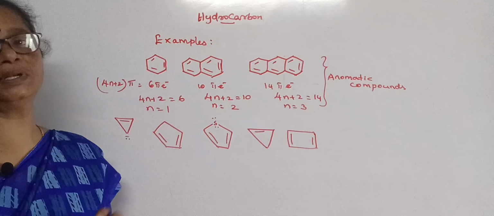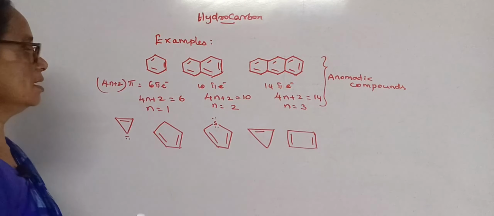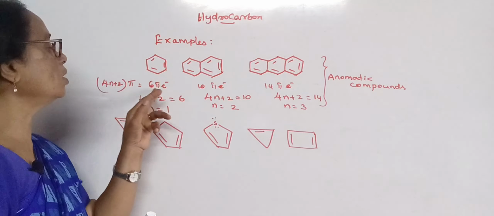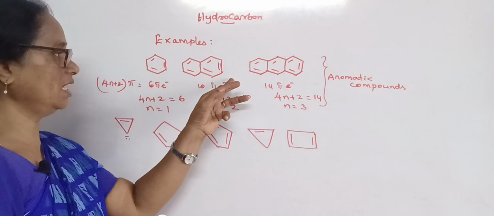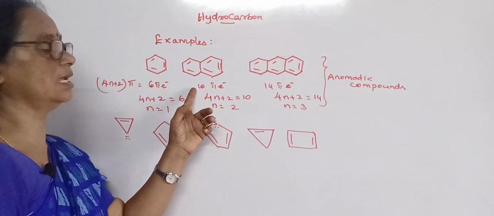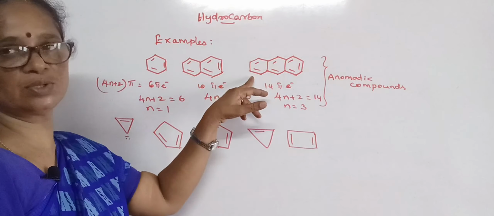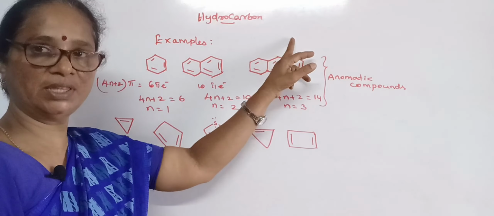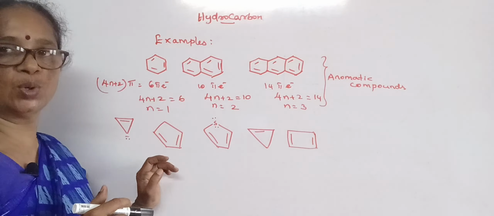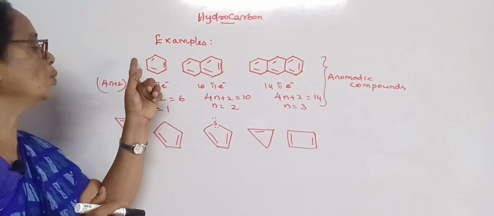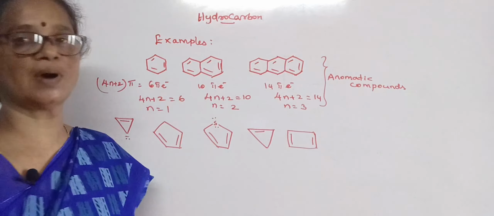Let us take some examples for aromaticity. I have taken benzene. It has 3 pi bonds, so the total number of pi electrons in the ring is 6. Naphthalene has 5 pi bonds, that is 10 pi electrons. In anthracene, there are 7 pi bonds, each with 2 electrons, so it has 14 pi electrons. According to the 4n plus 2 rule, we can determine n equal to 1 for benzene, n equal to 2 for naphthalene, and n equal to 3 for anthracene.